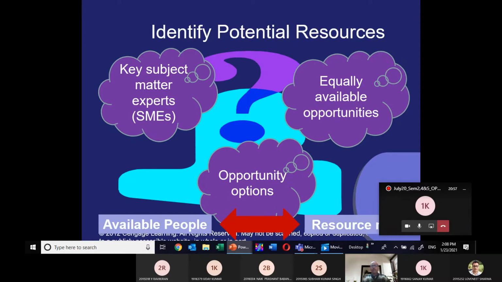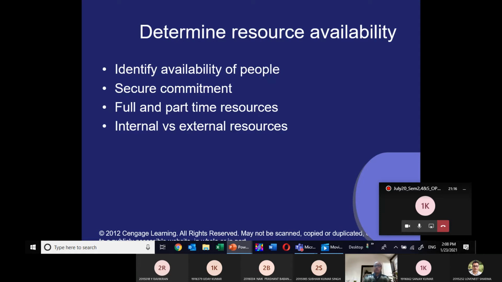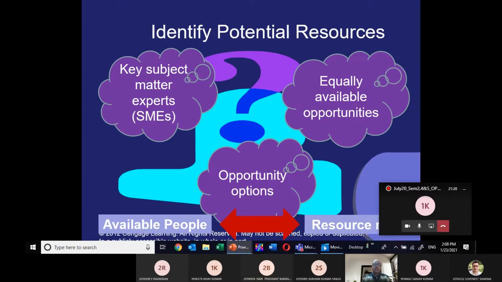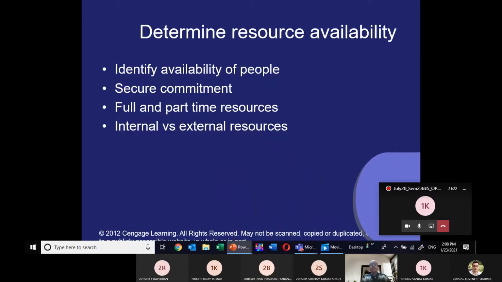What are the key things we as project managers have to consider? Number one, is the person a subject matter expert or not? SMEs. Equally, available opportunity and opportunity options. These are the things we consider, and on the basis of that, we identify the potential resource.